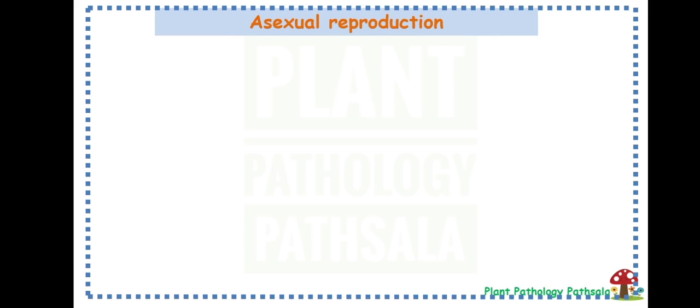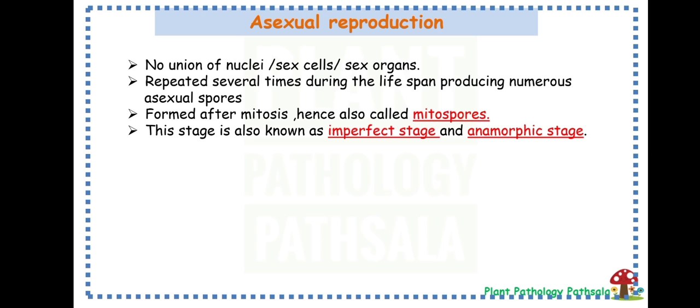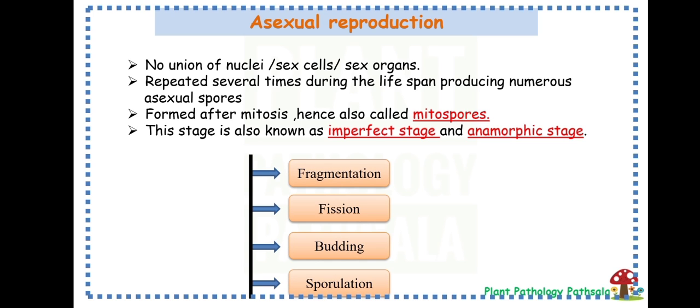Asexual reproduction is repeated several times during the life cycle of a fungus. In this type of reproduction, no union of sex cell or organ occurs, hence by the process of mitosis only these spores are formed. So the spores formed by this process are also called mitospores. The stage of fungi which reproduce asexually is called the imperfect stage or anamorphic stage. These two terms are very important, remember them.